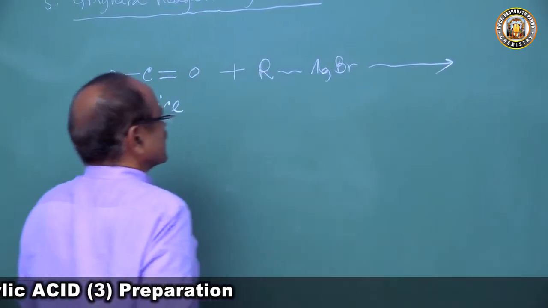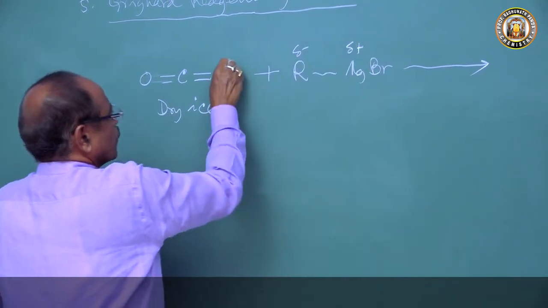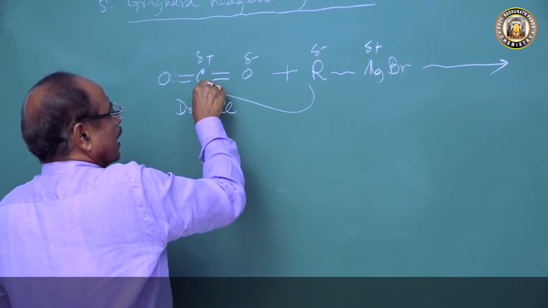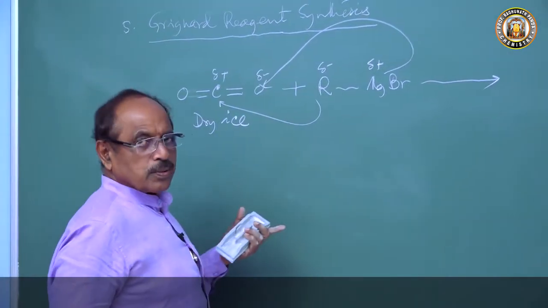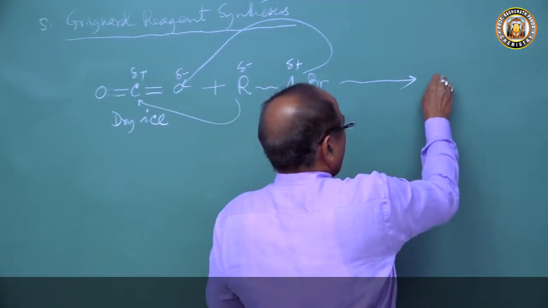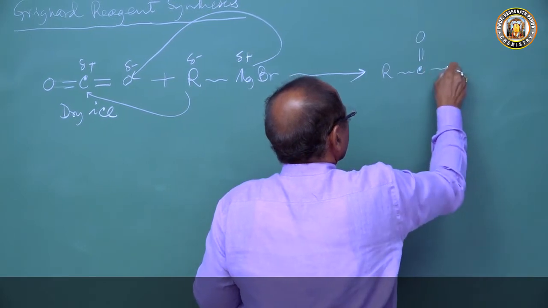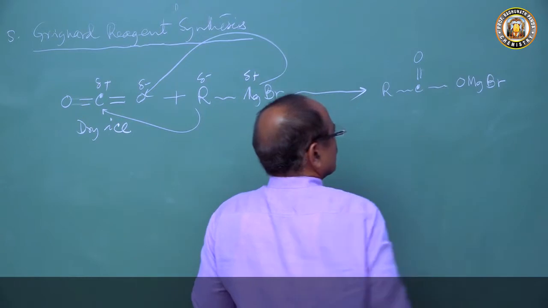This undergoes addition reaction, R minus MgBr plus, O minus C plus, so the R is added to carbon and MgBr is added to O. So we get RCOOMgBr, an unstable product.